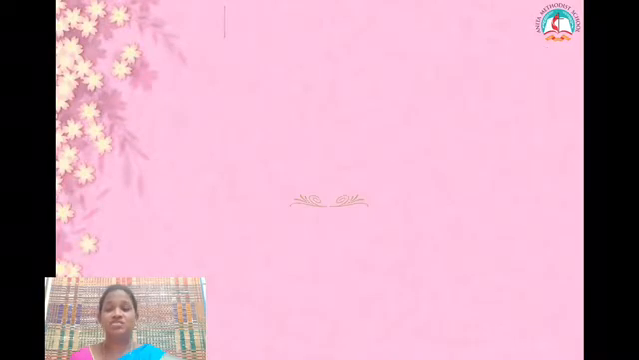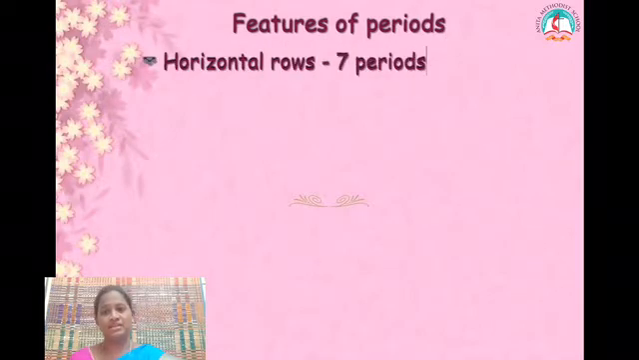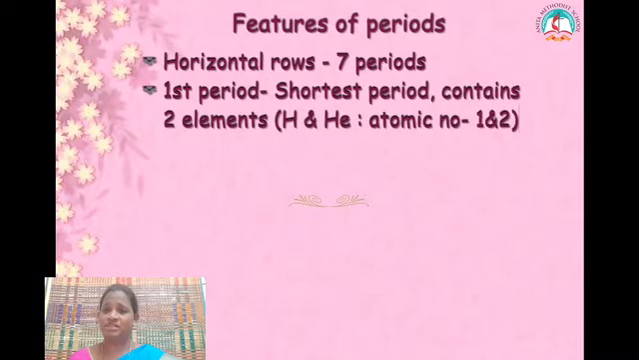Let's see the features of periods. So what are periods? The horizontal rows are called periods, and there are 7 periods in the modern periodic table. I want you to refer to your book. The modern periodic table is given in your book. While I am explaining the features of periods and groups, I want you to refer to your book.